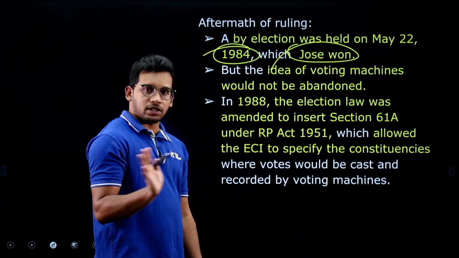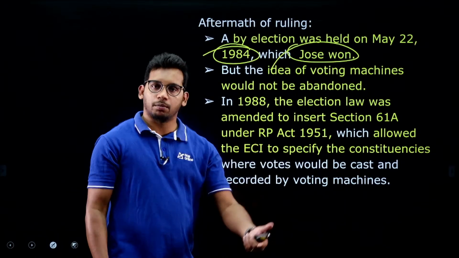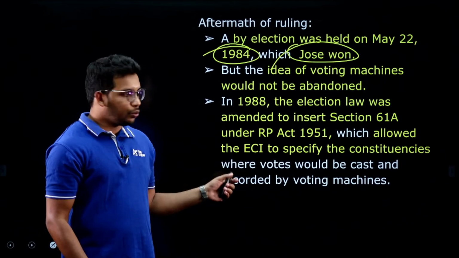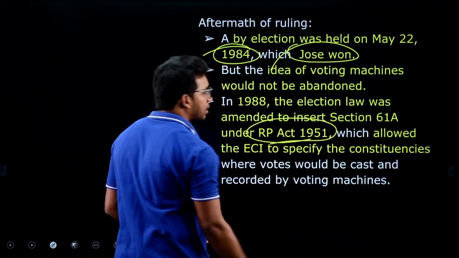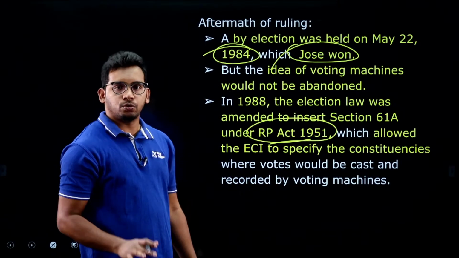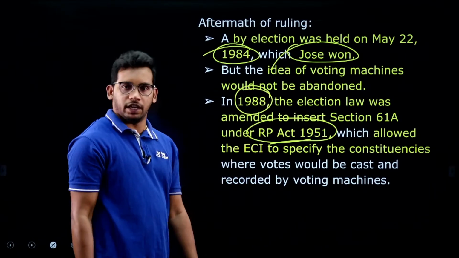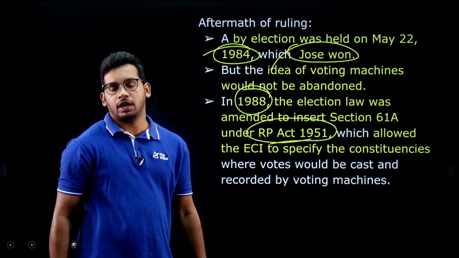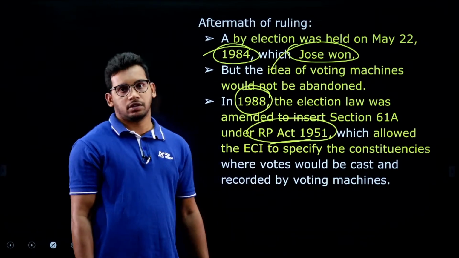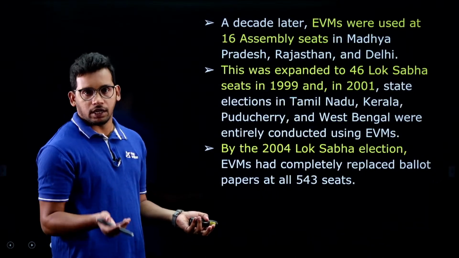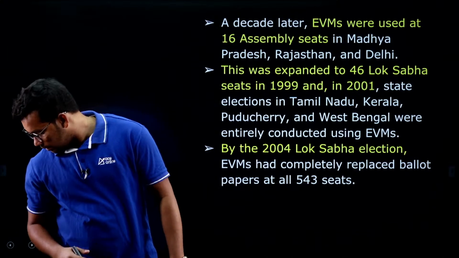But the Election Commission did not give up using EVMs. They suggested to the central government to enable the use of EVMs under the Representation of People Act, 1951, for the coming elections. The government passed this in 1988. They amended the RPA, enabling the use of EVMs. Now the Supreme Court won't say anything, because it is legally backed by the Act.